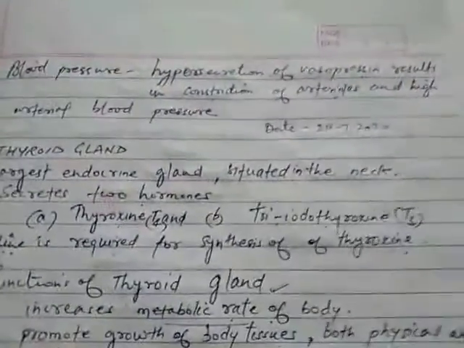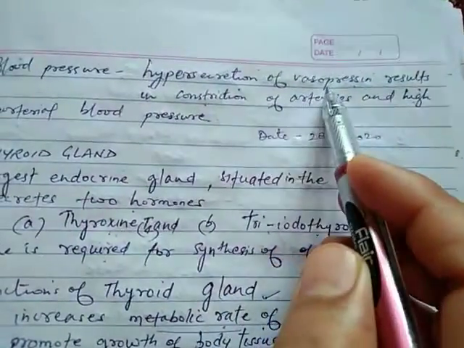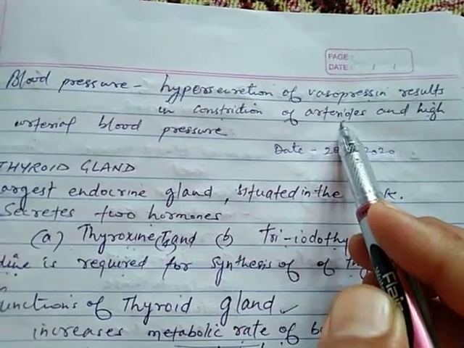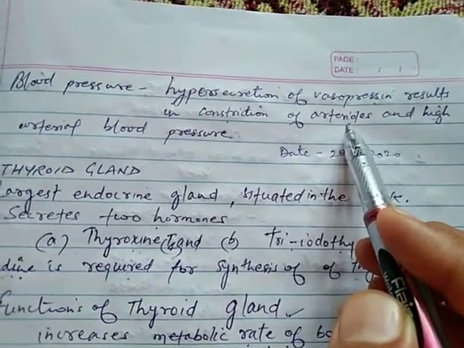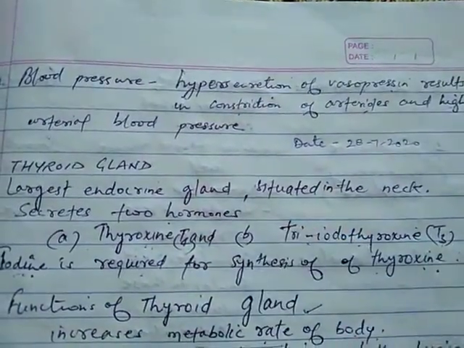Okay. The fourth disorder you can see is high blood pressure. So hypersecretion of vasopressin results in constriction of arterioles. The arteries get contracted, and what happens? It results in high blood pressure.